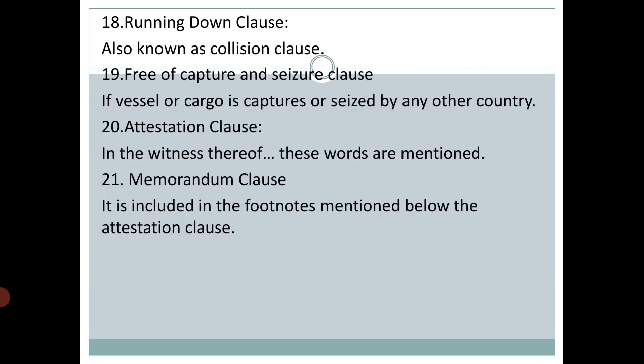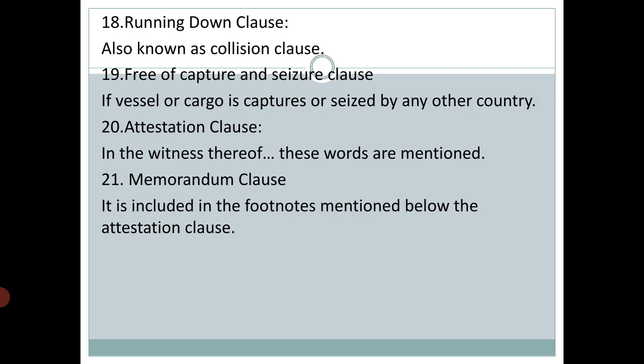Then it is the running down clause. Running down clause is also known as collision clause. Generally it is mentioned in the hull insurance. According to this clause, an insurer agrees to indemnify the loss occurring to the vessel due to collision with another ship. If there is an accident and one ship collides with another ship, surely there will be losses. So the insurer is liable to pay such loss to the extent of 3/4 of such liability, only when the running down clause is included in the policy.